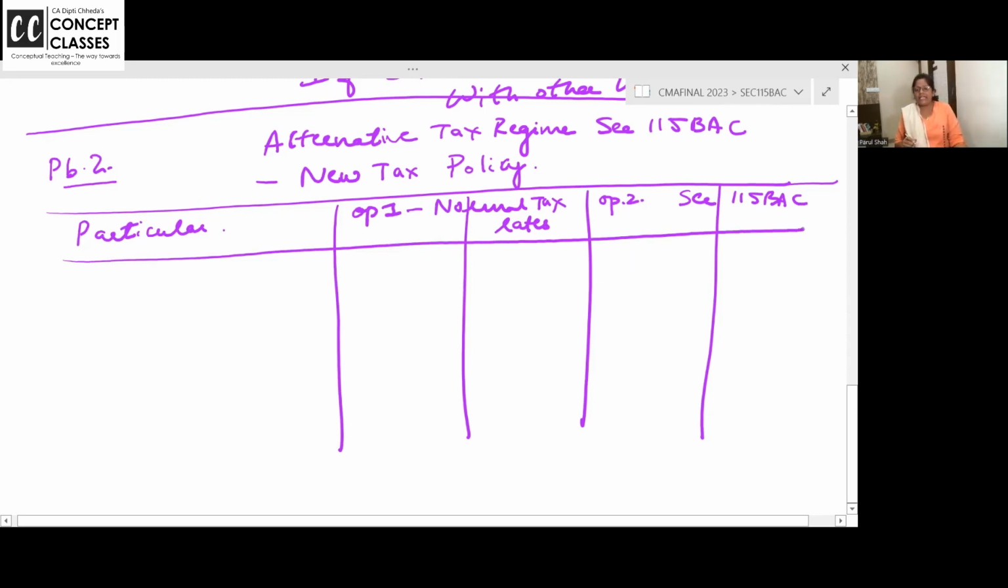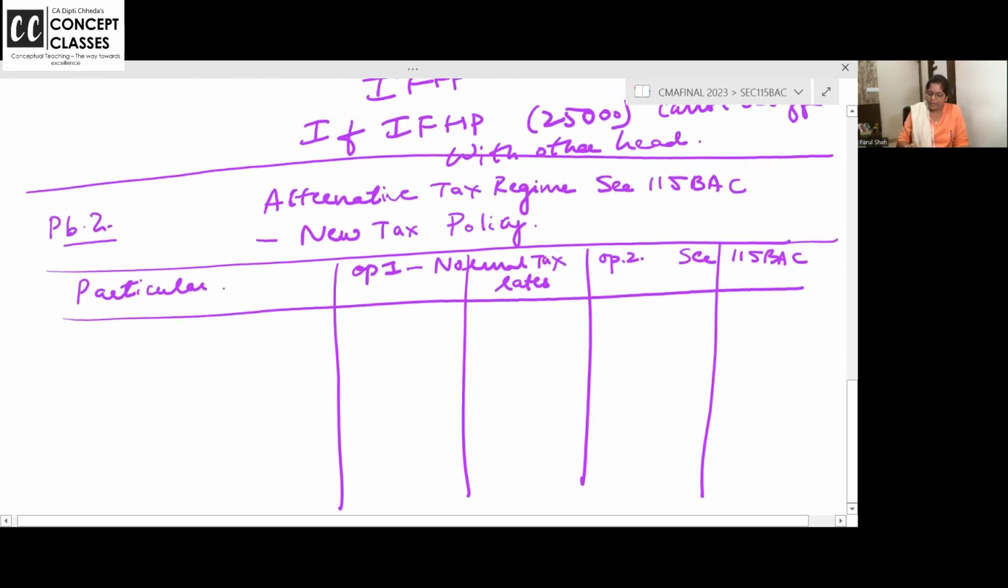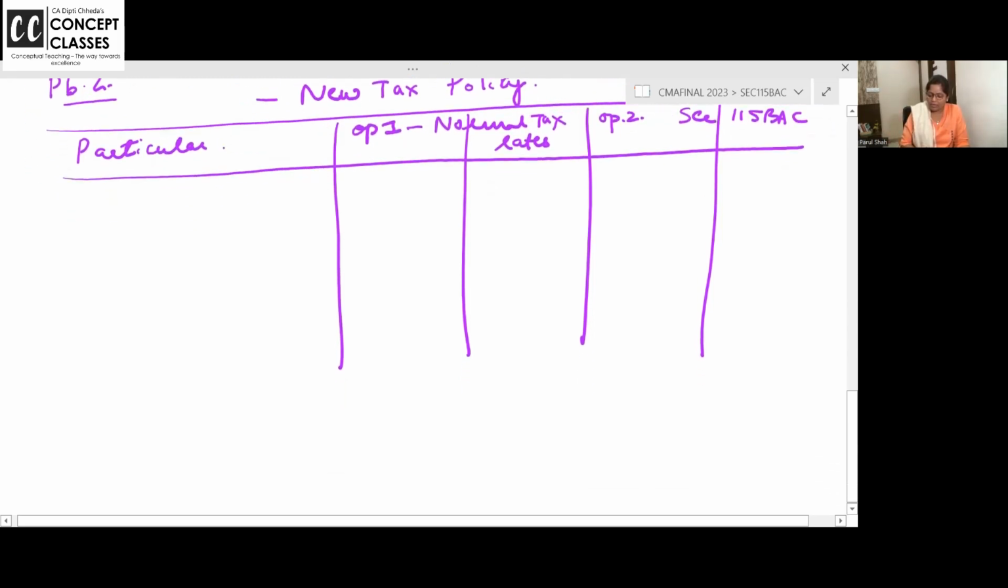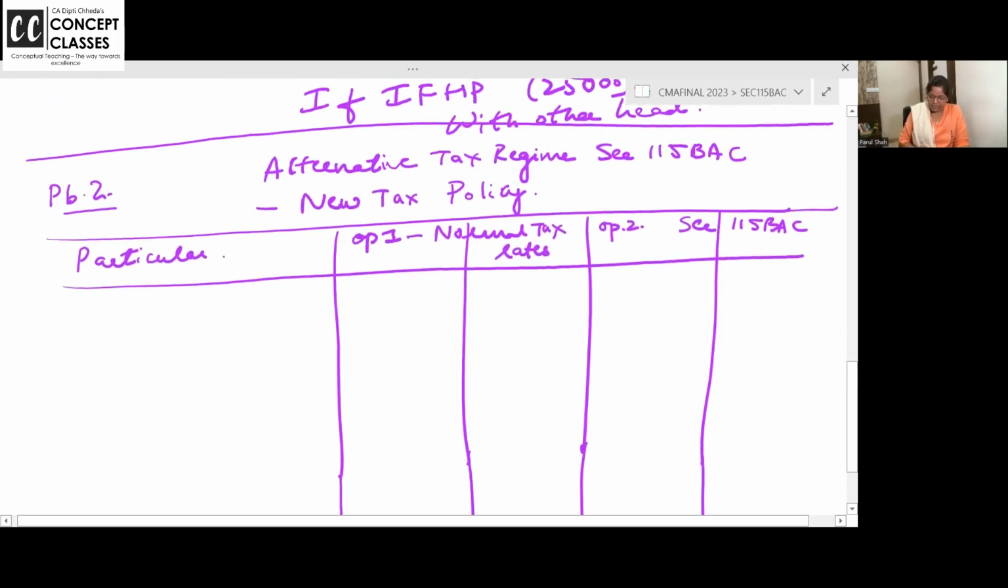Is the screen clear? Can some of you respond? Take a full page. Make this normal tax rate, Option 1, with an inner column and an outer column, and 115BAC, inner column and outer column. So I have made the 4 amount columns. Let us compute the income and let us compute the tax. Shall we start together? Have you all made the columns? Start with normal income.